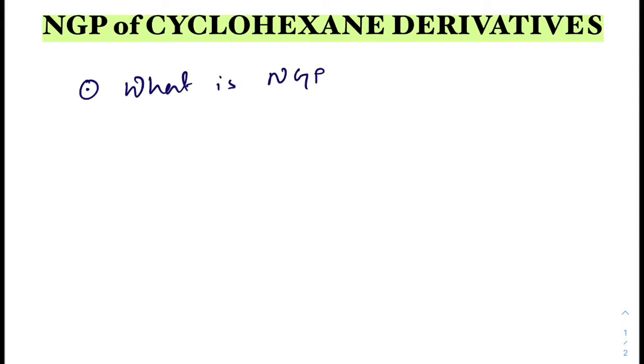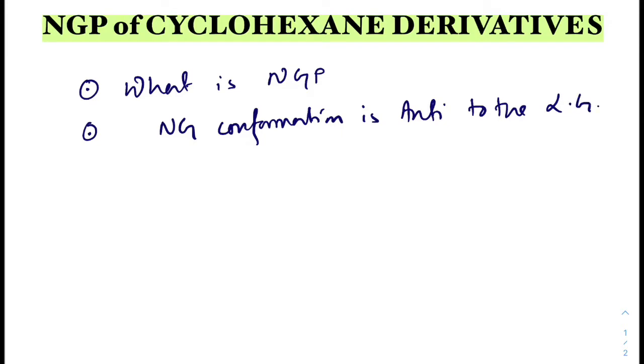NGP is neighboring group participation. The criterion for this type of reaction is that the neighboring group conformation is anti to the leaving group.